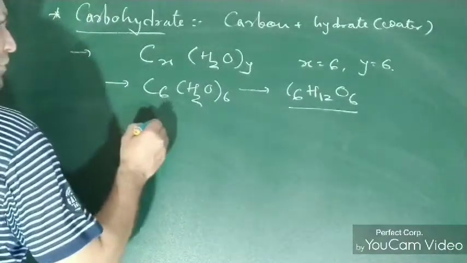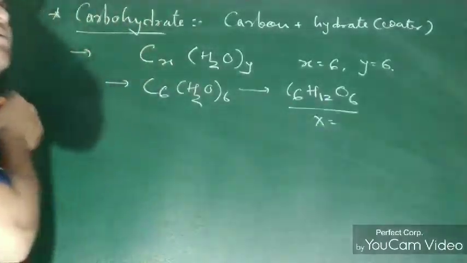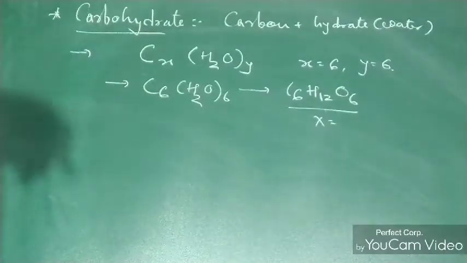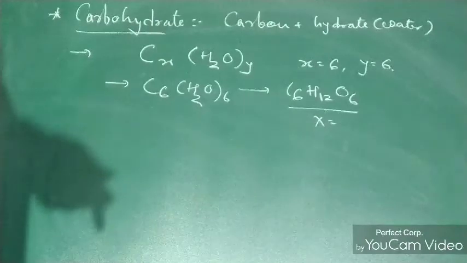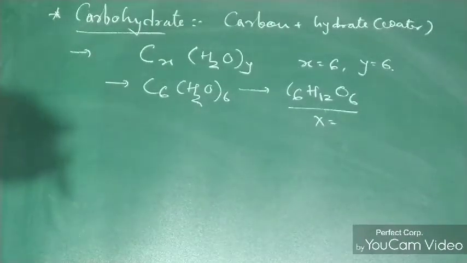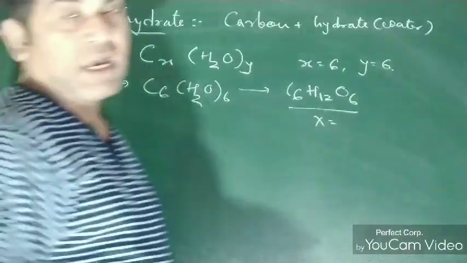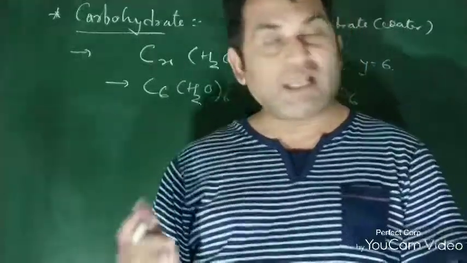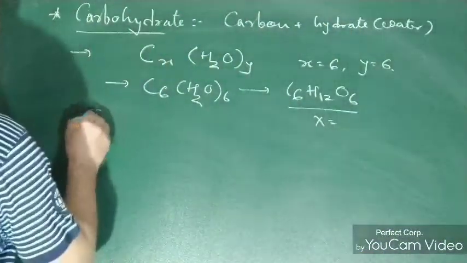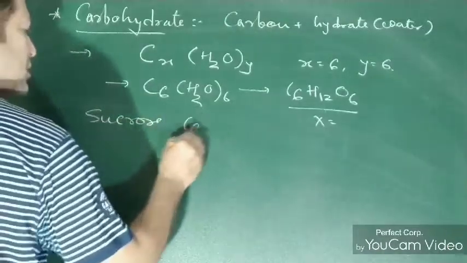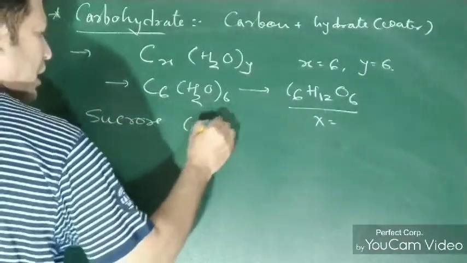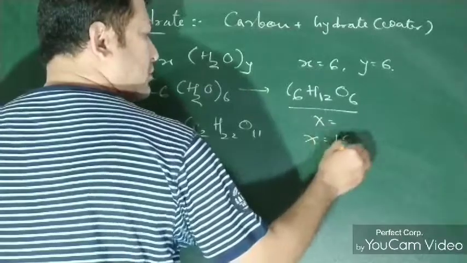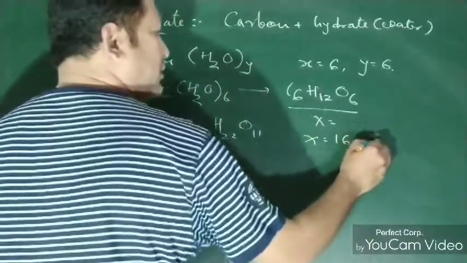If I take X equals 5, Y equals 5, then I get C5H10O5, pentose. Everyone knows the formula of sucrose. The formula of sucrose is C12H22O11. Here X is 12 and Y is 11.